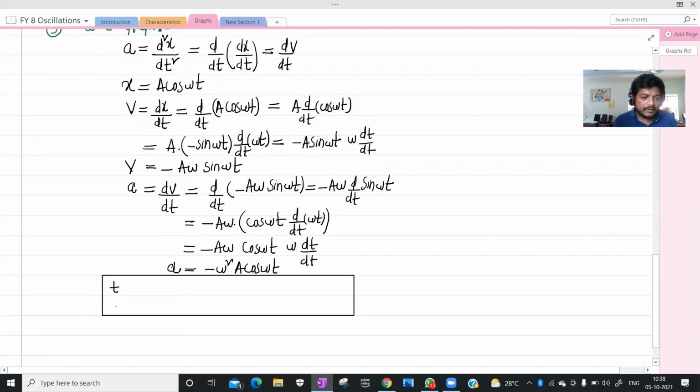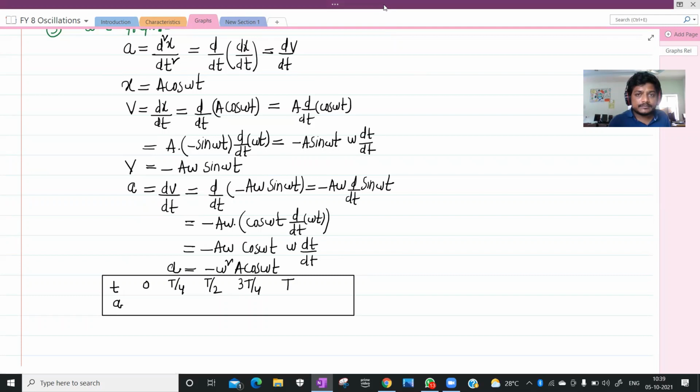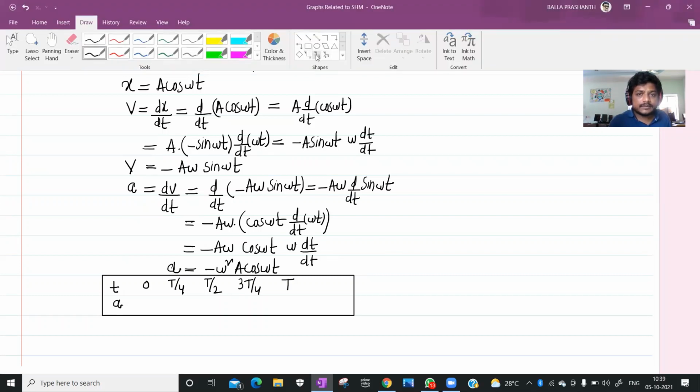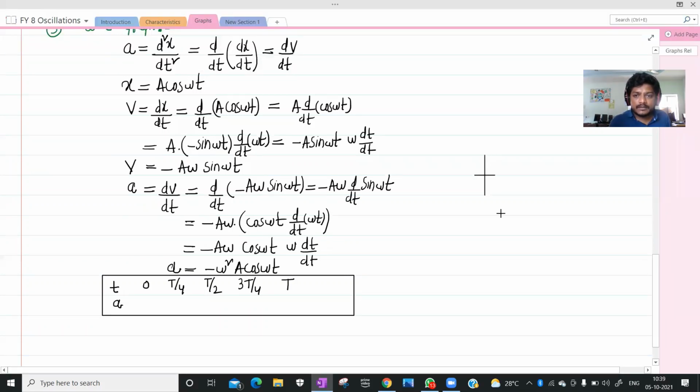Take t equals 0, T by 4, T by 2, 3T by 4 and T, and calculate the corresponding acceleration values. Here A equals 0. So the graph should be like this here.